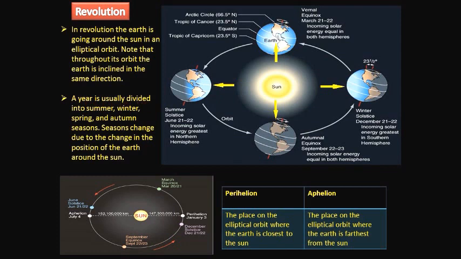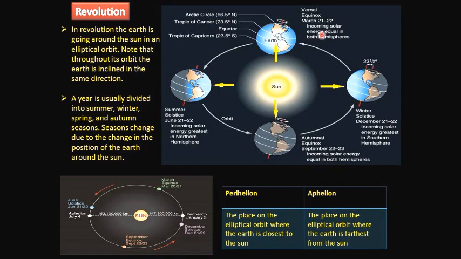A year is usually divided into summer, winter, spring and autumn seasons. So, during the different position of our Earth in the elliptical orbit, the seasons are basically divided into 4 types: summer, winter, spring and autumn. These seasonal changes are caused due to the change in the position of the Earth around the Sun. Let us see how the position of the Earth determines the season on our Earth.